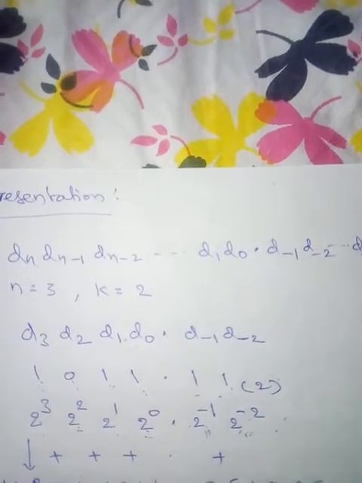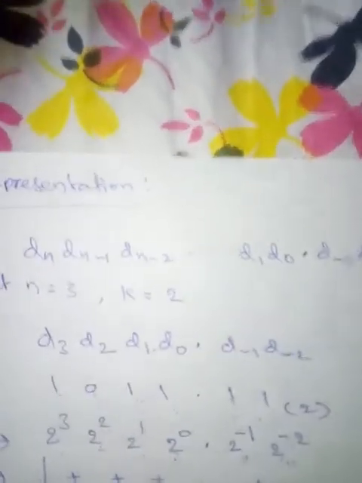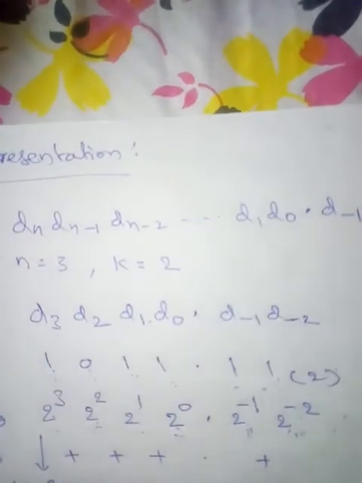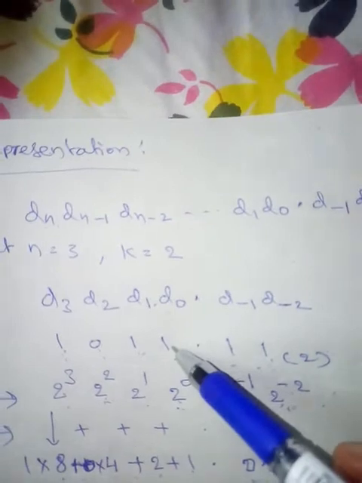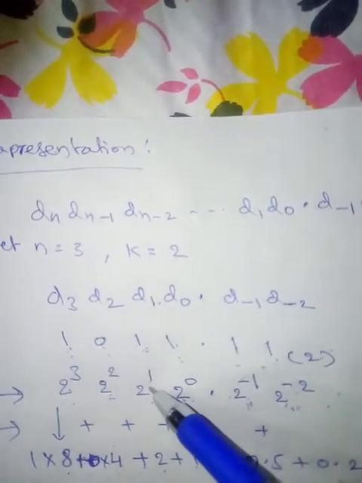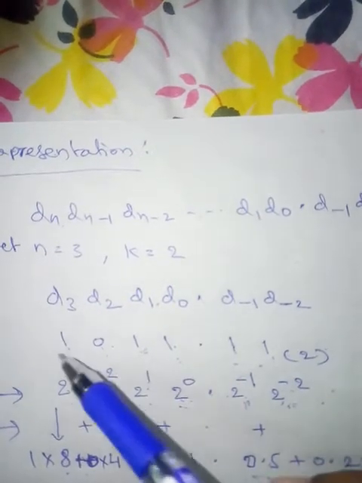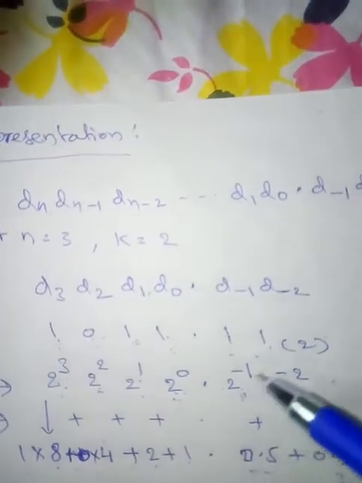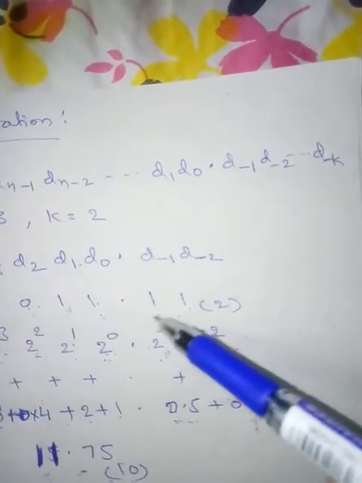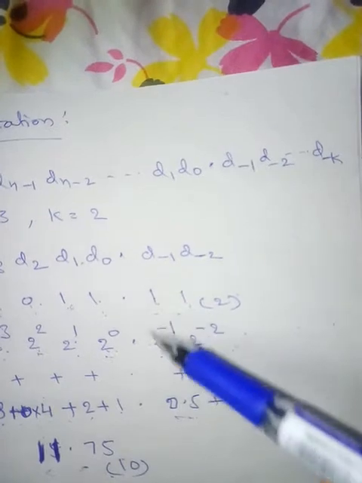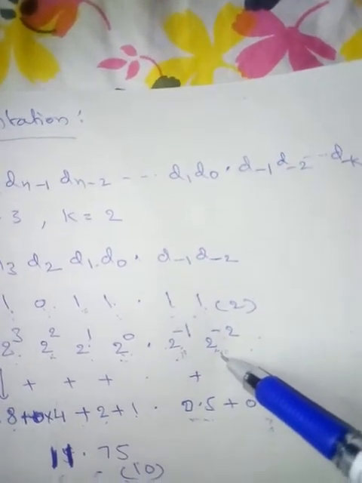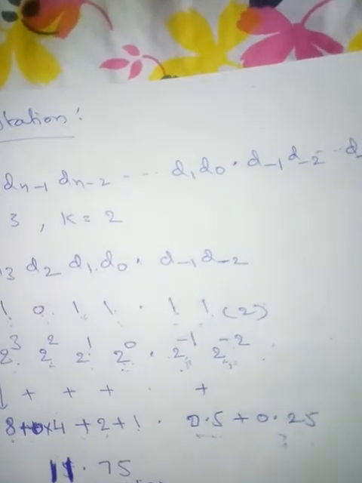The positional weights of this number 1011.11 are like this. For this digit 1, the weight is 2 power 0. For the next, the weight is 2 power 1, then 2 power 2, then 2 power 3. The weights after the decimal point are 2 power minus 1 and 2 power minus 2. The weight of this digit is 2 power minus 1. The weight of this digit is 2 power minus 2.